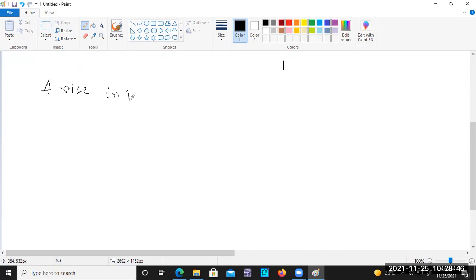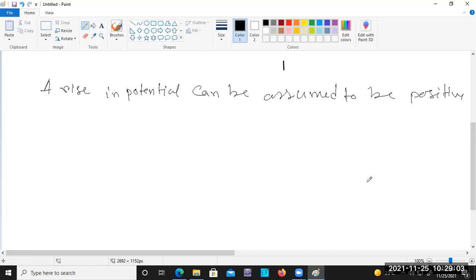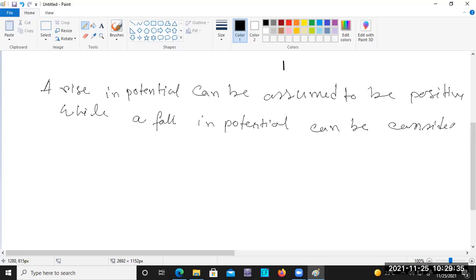A rise in potential can be assumed to be positive, while a fall in potential can be considered negative.